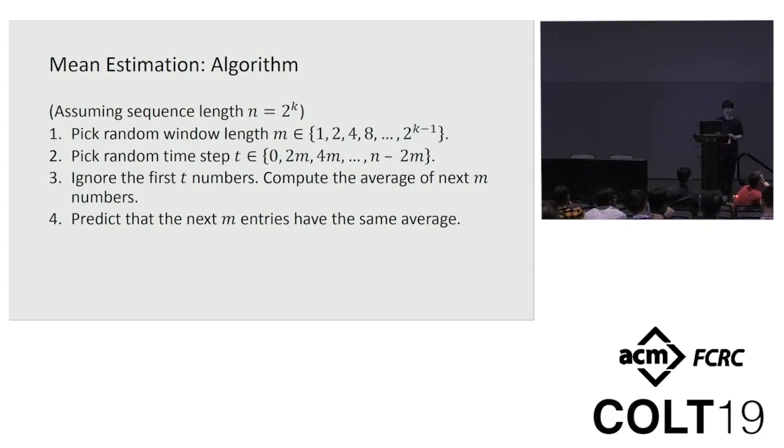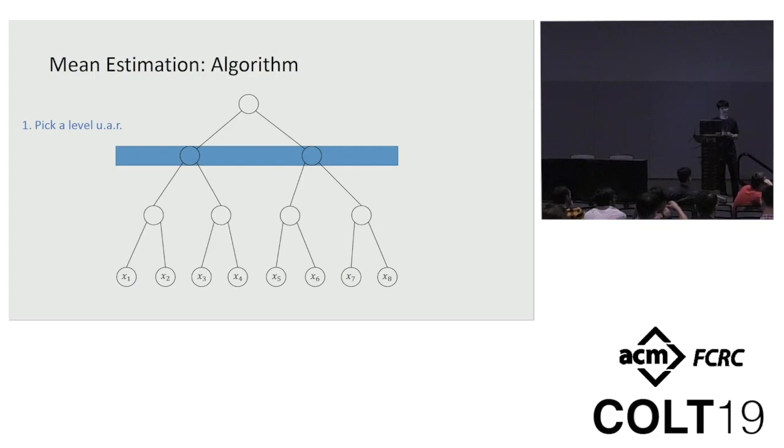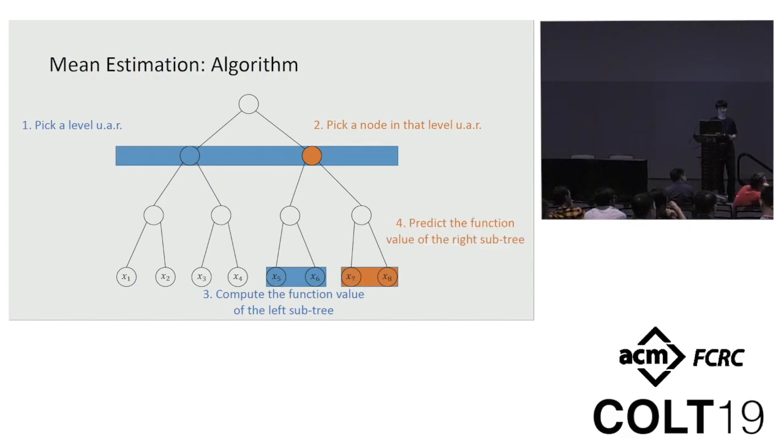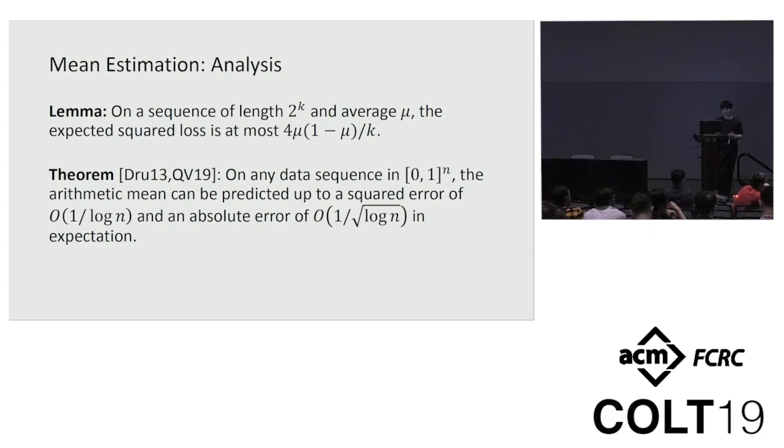This algorithm can be best visualized as a binary tree, where we view the sequence as leaves of a binary tree, and we are going to pick a random level uniformly, and also pick a node in that level uniformly at random. What we do is to compute the function value, or arithmetic mean in this case, of the left subtree, and claim that the right subtree has the same function value. Given this recursive nature of the algorithm, we can analyze it quite easily, and it turns out that it achieves a squared error of 1 over log n, or absolute error of 1 over square root log n, on any data sequence.